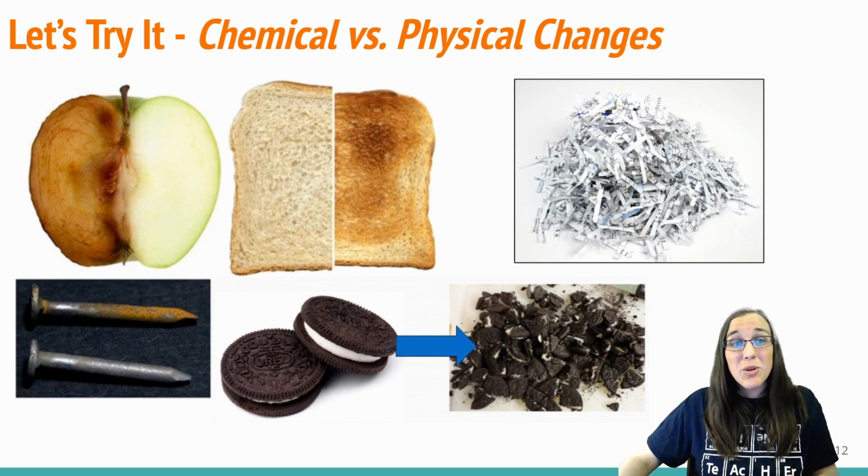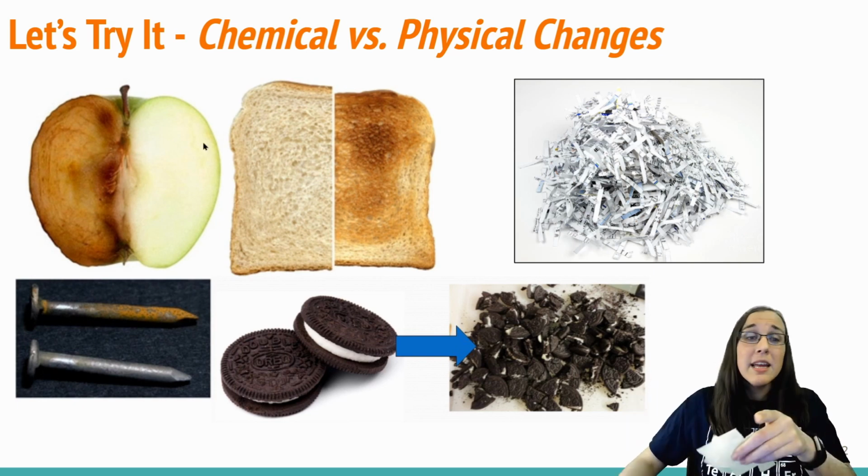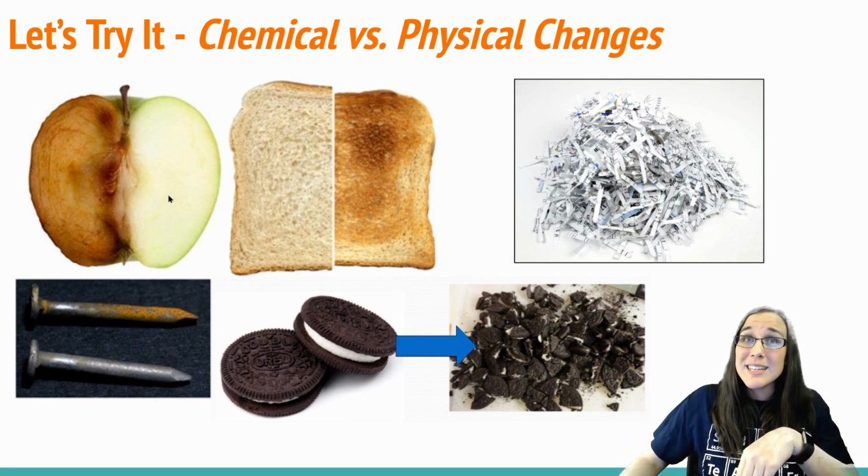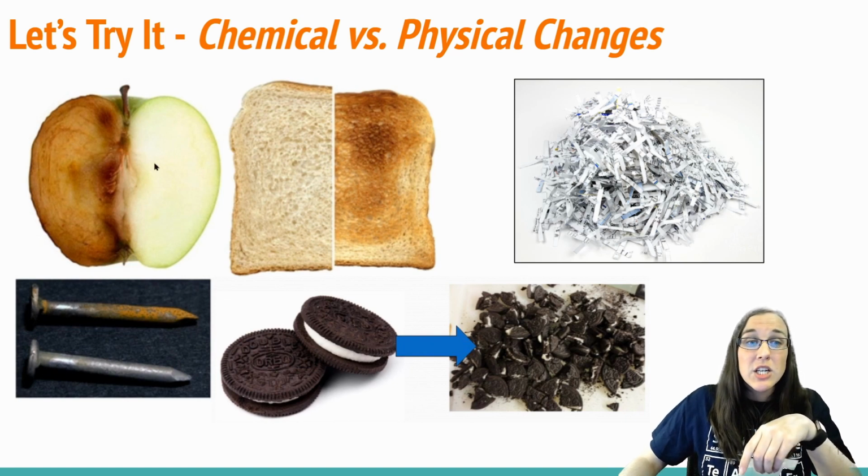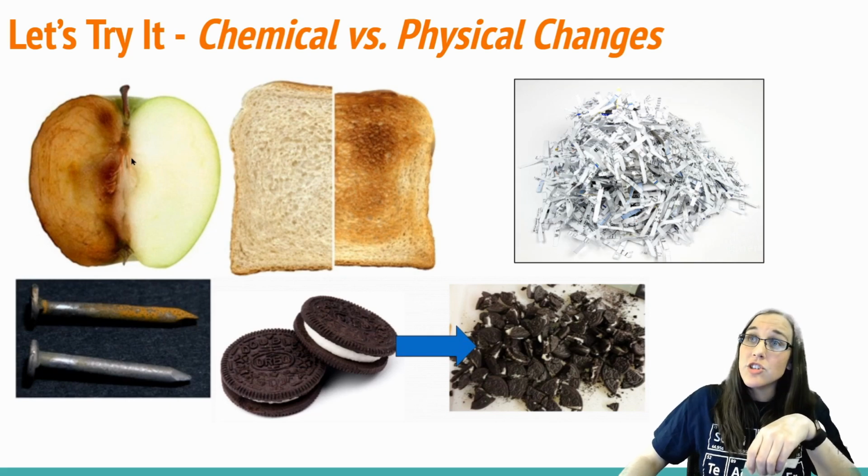I don't know about you, but I would rather eat this side of the apple than that side of the apple. The physical property of this Granny Smith apple is that it's white on the inside, but we do have evidence of a color change. Because of this color change, we can assume that this is a chemical change.